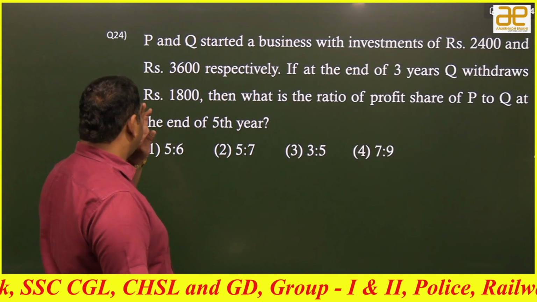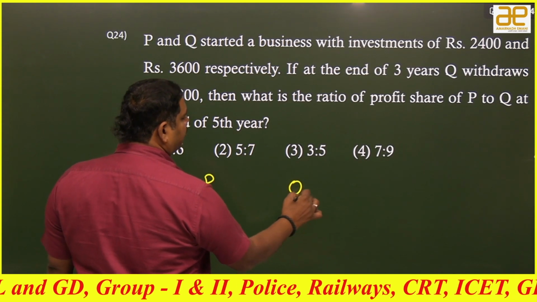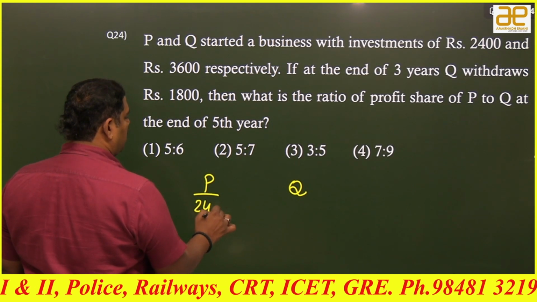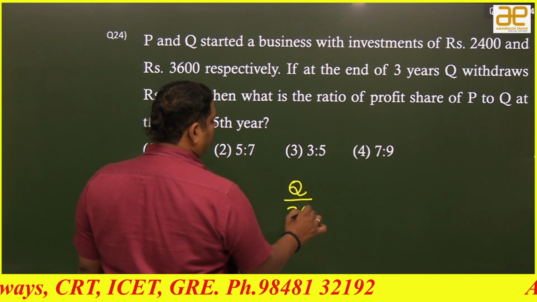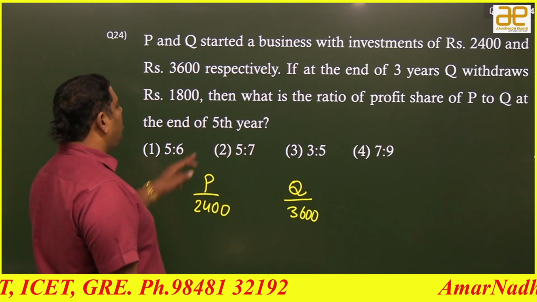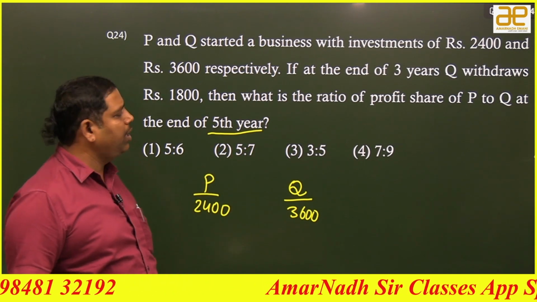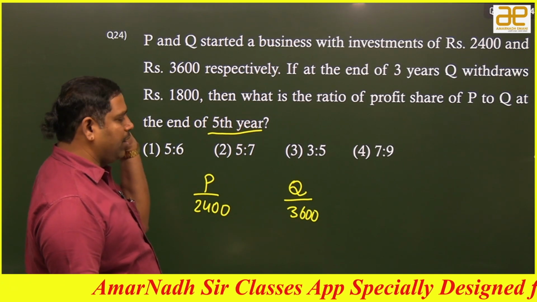So, actually if you observe, P and Q started the business. P invested how much? 2,400. Whereas Q invested how much? 3,600. Happy. So, at the end of 5th year, he is asking, means the business ran for 5 years. Next one. If at the end of 3 years, Q withdraws 1,800.